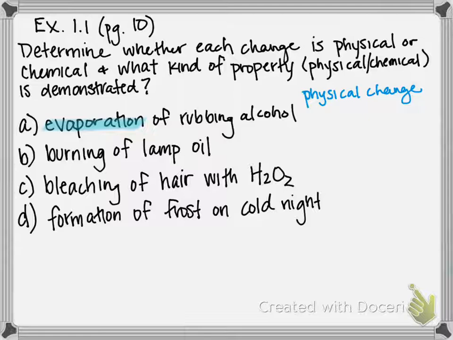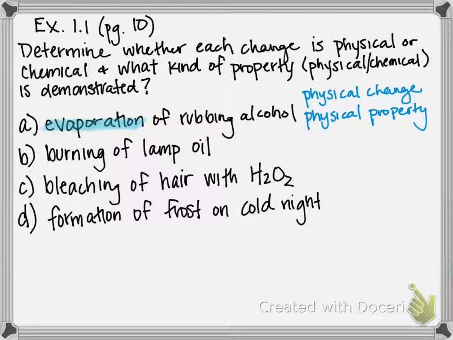Sometimes this ability is called volatility. And so rubbing alcohol's ability to evaporate relatively easily is an example of a physical property. So it's undergoing a physical change, and the physical property that's being demonstrated is its volatility.